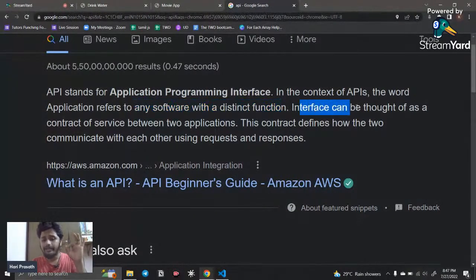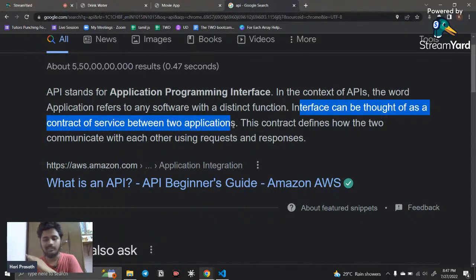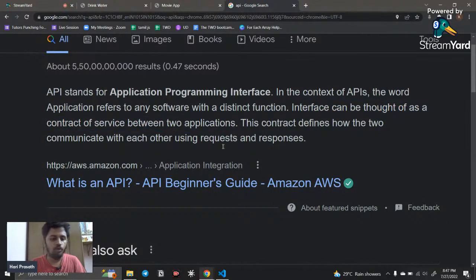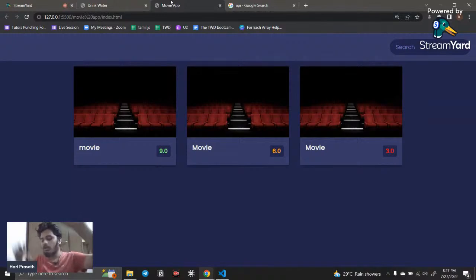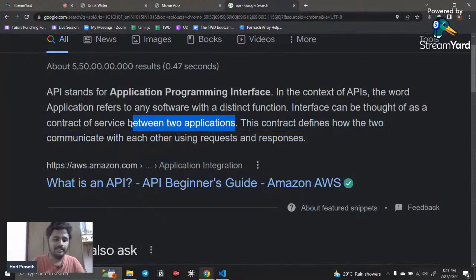The interface can be thought of as a contract of service between two applications. The contract defines how they communicate with each other. For example, the API is one application and this movie app is going to be another application. Now I am going to use that code and build my own application. That is called an API. The main point is a contract of service between two applications. This API is going to provide that feature.